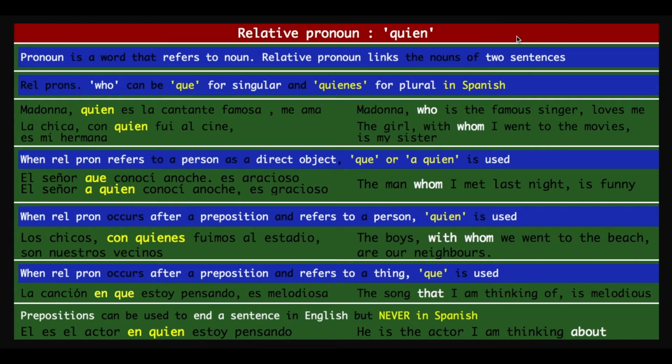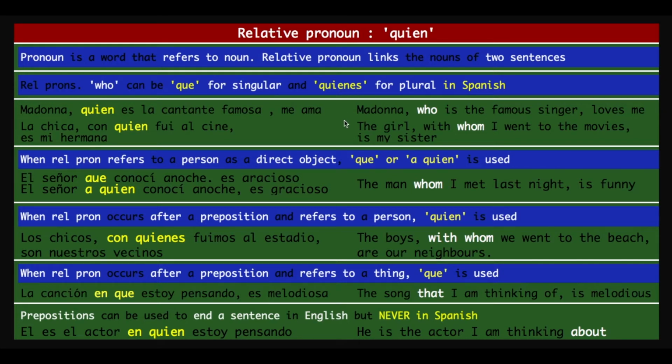Today, we're going to learn something very interesting and important, and that is relative pronouns again. Now, folks, in the previous session, we have already seen the relative pronoun que. For those who are not brushed up with the concept, a pronoun is a word that refers to a noun, and a relative pronoun links the nouns of two sentences. Relative pronoun quien is used for singular and quienes is for plural in Spanish.